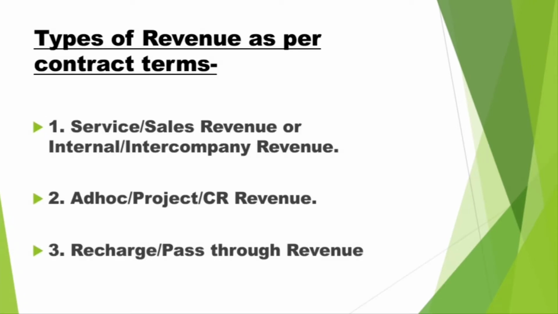Types of revenue as per contract terms can be classified into three major categories. The first one is the service or sales revenue. If an organization is a service provider, we can estimate what services we are going to provide to the customers in the upcoming months or on a yearly basis. We can estimate our service revenue as per the agreed terms with the client and do the revenue projection accordingly. And if we are selling some kind of material or goods to the customers and the prices are also agreed as per the terms of the contract, we can project sales revenue as well.